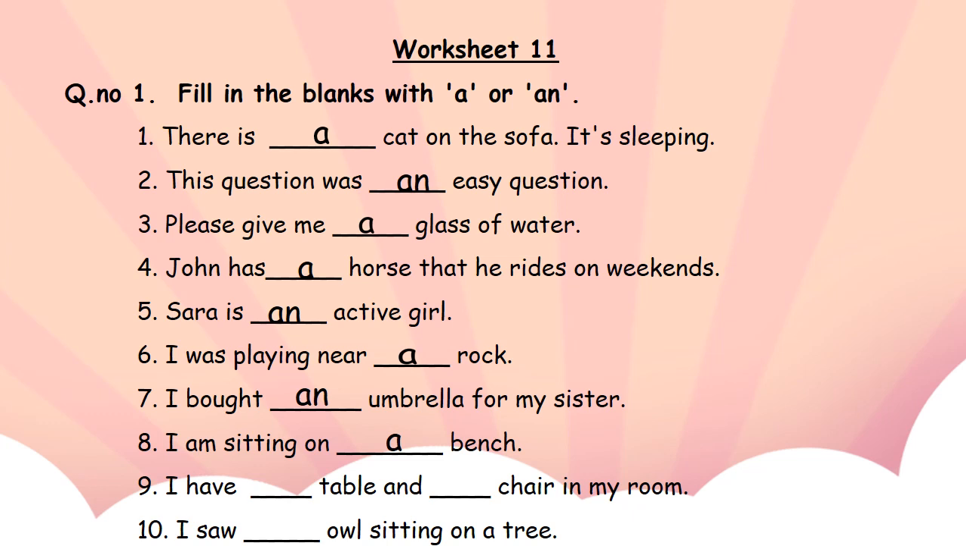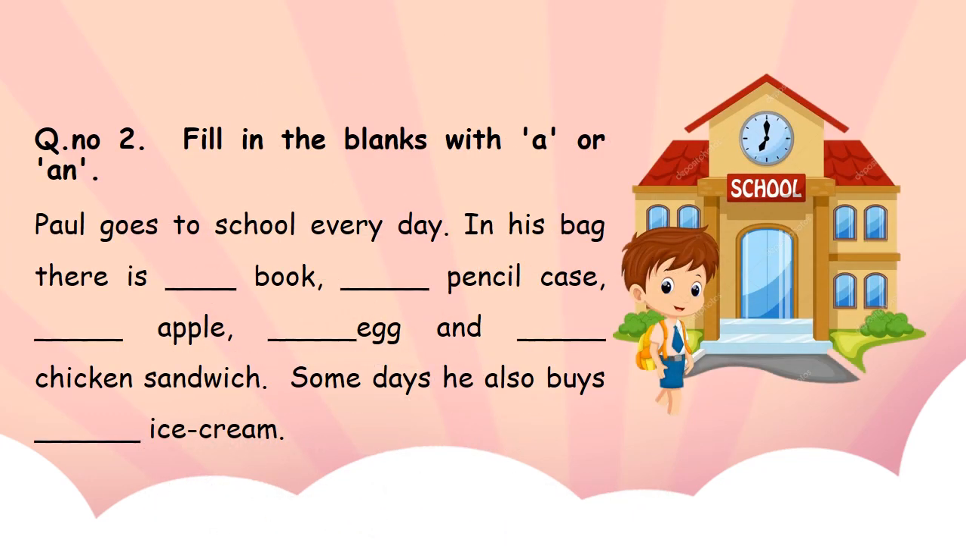Ninth blank is I have dash table and dash chair in my room. I have a table and a chair in my room. 10th blank is I saw dash owl sitting on a tree. I saw an owl sitting on a tree. Dear students, I hope that you have clearly understood the use of articles a or an by the previous exercises.